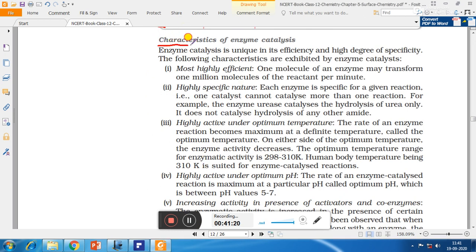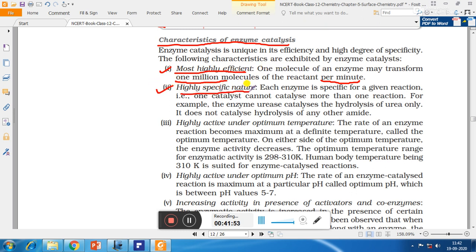Now characteristics of enzyme catalysis. The enzyme catalysis is unique in its efficiency and high degree of specificity. The following are the characteristics of enzyme catalysts. Number 1, most highly efficient. One molecule of an enzyme may transform 1 million molecules of reactants into products in 1 minute. So they are very highly efficient. They can convert 1 million reactant molecules into product in 1 minute.